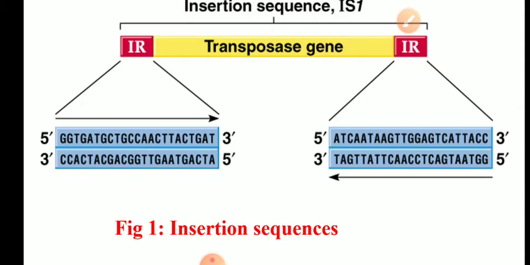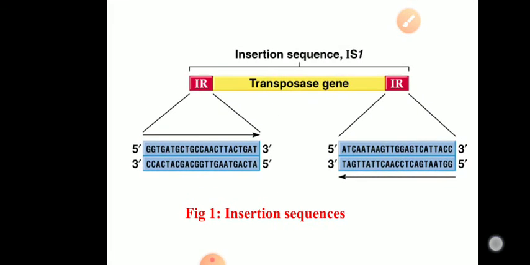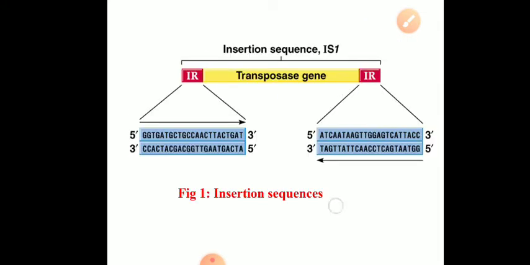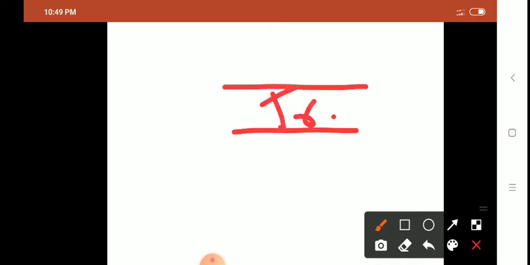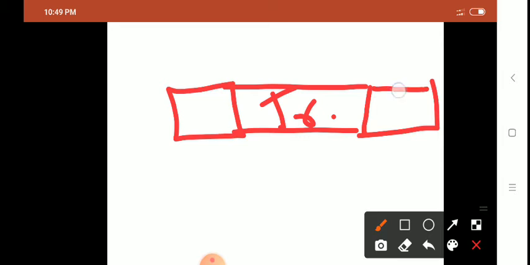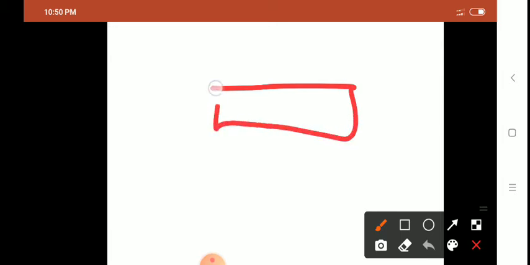So this is the simplest insertion sequence. An insertion sequence consists of a gene called the transposase gene, which encodes a protein called transposase, and at the ends there are inverted terminal repeats.